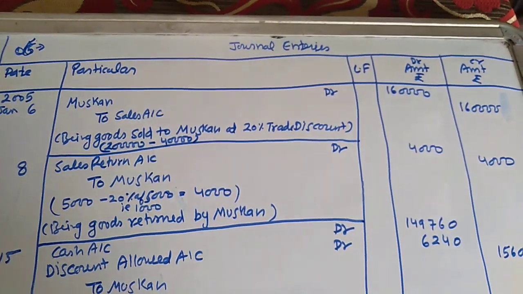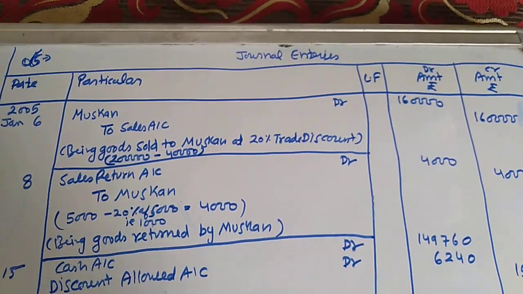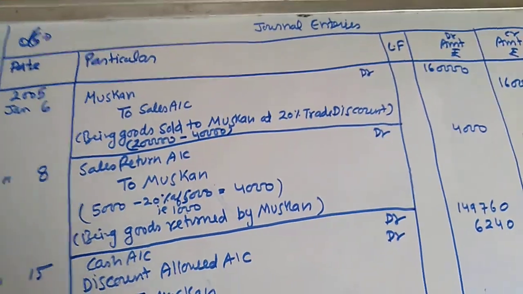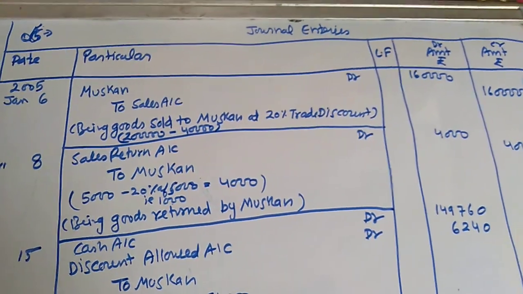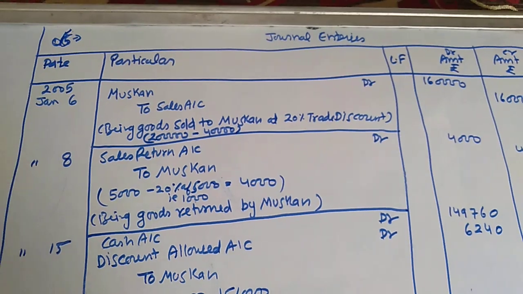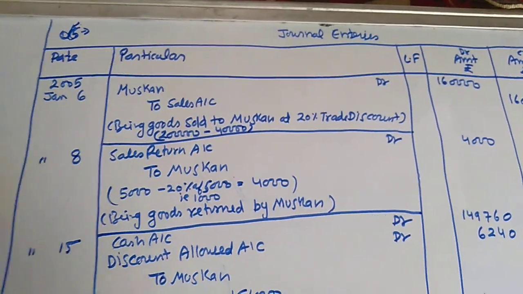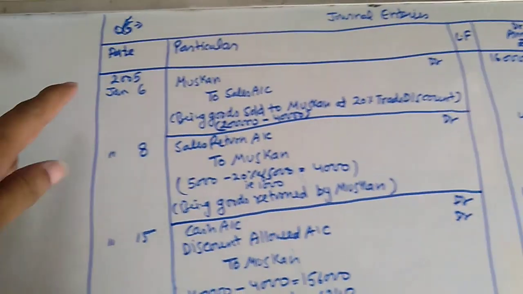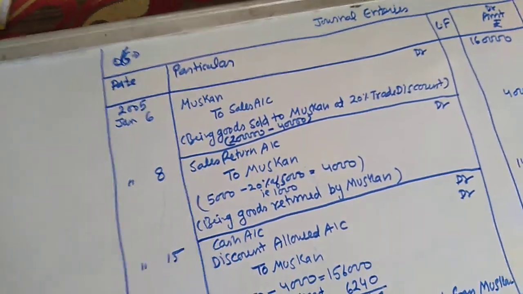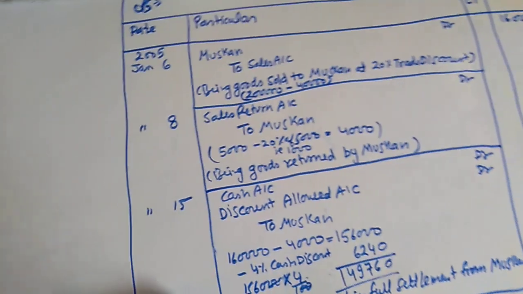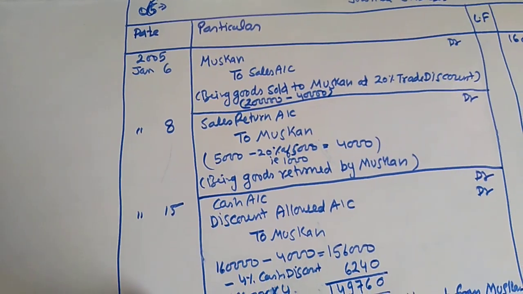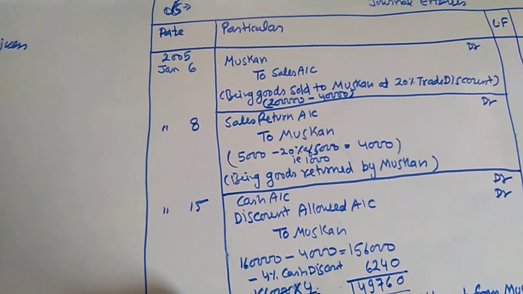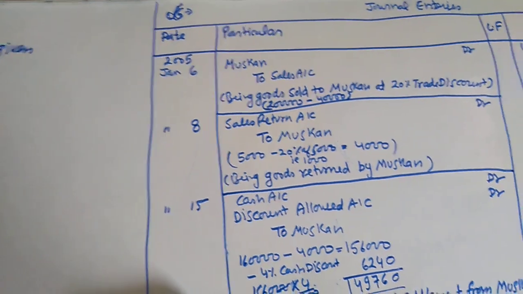Student, in question number 6, pass journal entries for the following transaction. On 2005 January 6, sold goods to Muskan of the list price of 2 lakh at 20% trade discount.